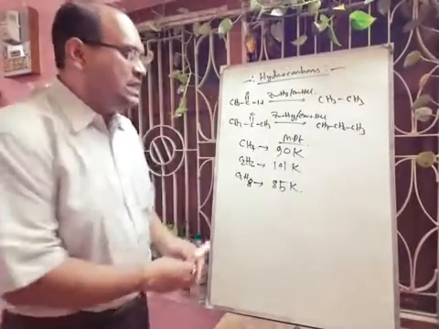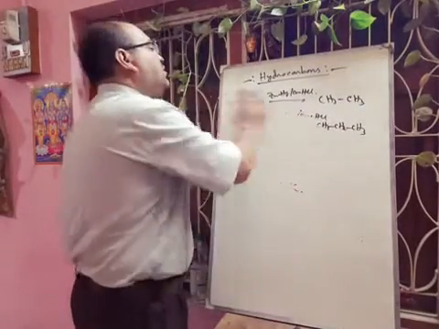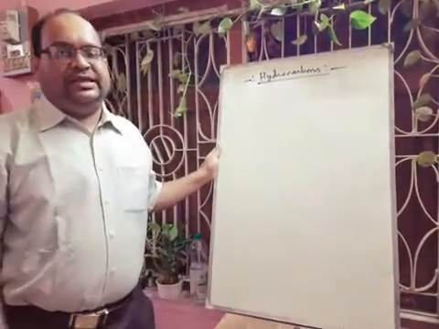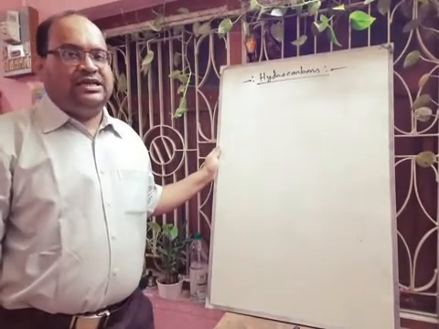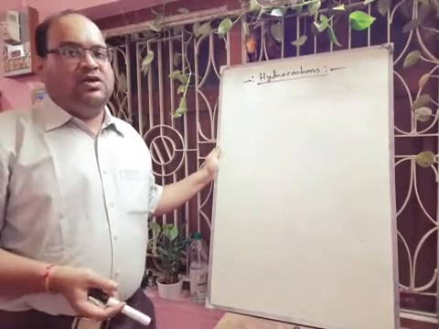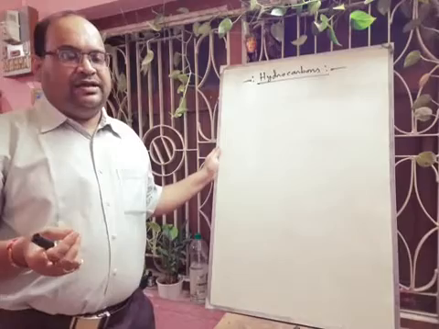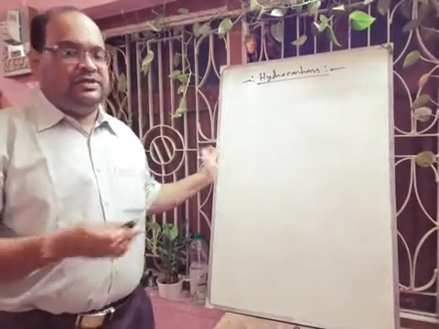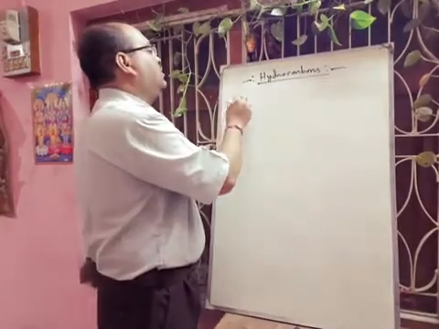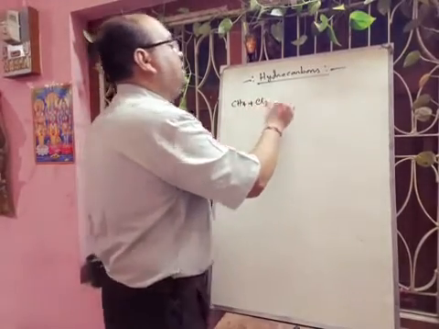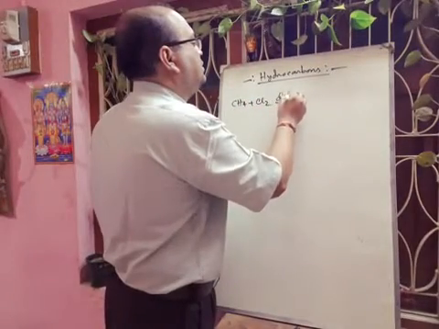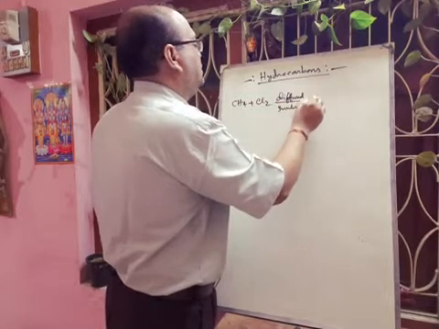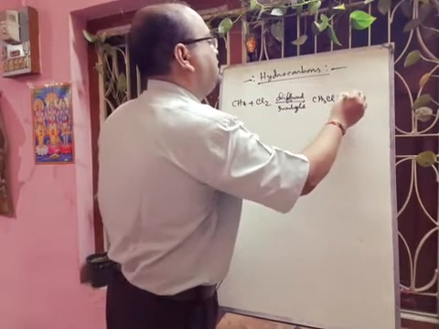So these alkanes generally undergo substitution type of reaction. Already you have learned in class 10 that there will be chlorination and bromination. They are the same type of reaction. When you take methane and give chlorine in diffuse sunlight, but in direct sunlight there will be explosion. So CH4, when you take chlorine in diffuse sunlight, we will get methyl chloride plus HCl.